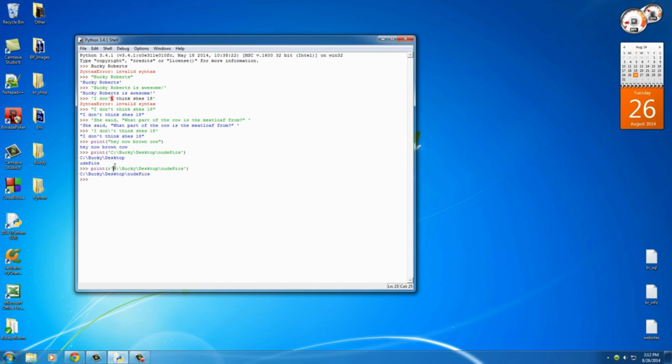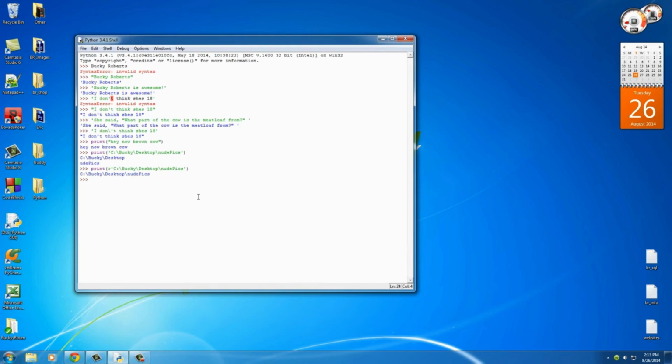So again, you're going to use the R right before your strings a lot whenever you're working with file paths and other stuff like that. So now that we know the basics of strings and how to print them out, now I want to show you guys something else that's pretty cool in my mind.